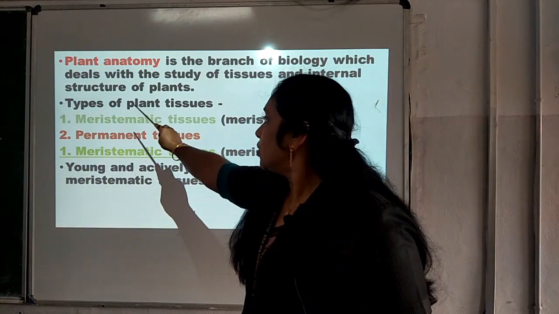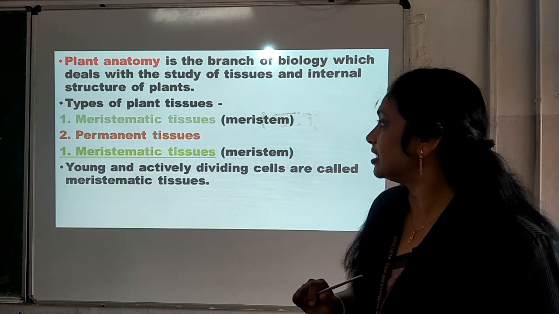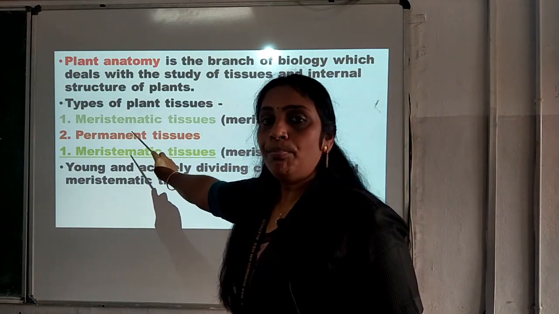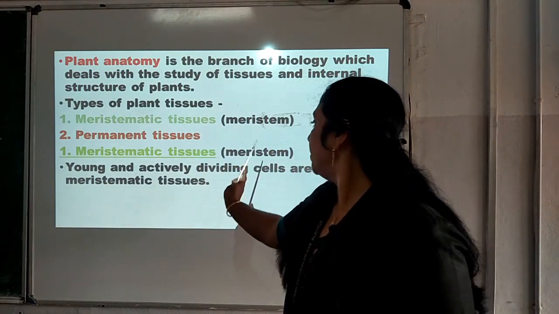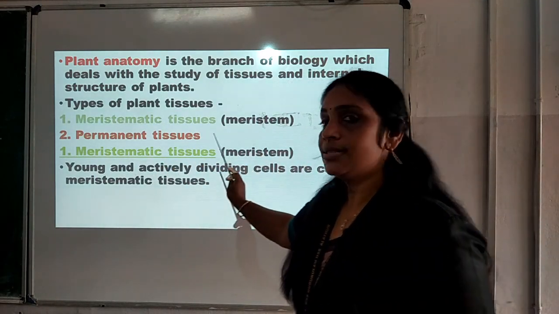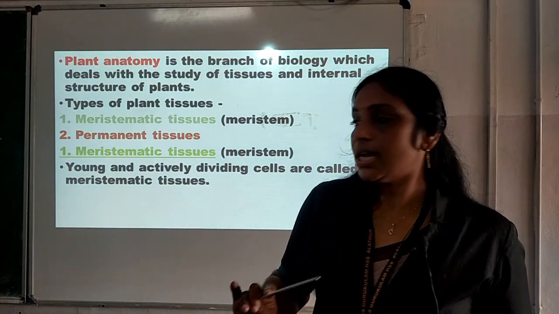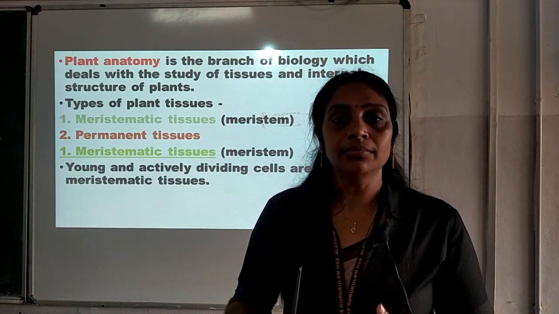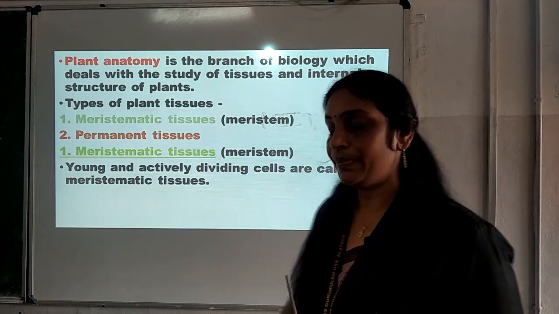Now, types of plant tissues. There are different types of plant tissues we can see in plants, and they are classified as meristematic tissues and number 2, permanent tissues. Meristematic tissues, from the name meristem, the name came as meristematic tissue, and what it is: young and actively dividing cells. Meristematic tissues are young and actively dividing cells. That means every time these cells will be very active and they do cell division in the plant body.